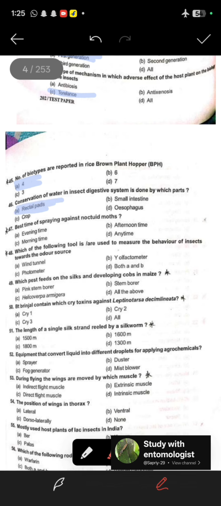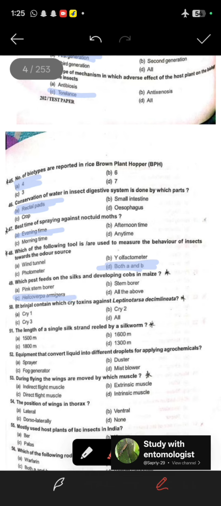47. The best time of spraying against the noctid moth. So the correct option is evening time. The 48th. Which of the following tools are used to measure the behavior of insect toward the odor source? So both A and B are correct. Wind tunnel and Y olfactometer. So the correct option is D. The 49. Which pest feeds on the silk and developing cob in maize? So the correct option is Helicoverpa armigera.